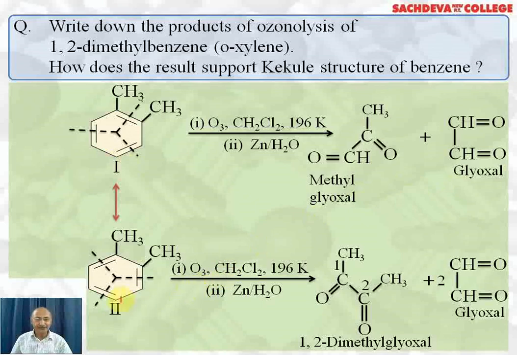If we take this structure of orthoxylene, then double bonds will break here. This results in the formation of CH3, C double bond O, C double bond O, CH3, that is 1,2-dimethyl glyoxal. And here you will get CHO, here you will get CHO, here you will get CHO, here you will get CHO. 2 moles of glyoxal and 1 mole of 1,2-dimethyl glyoxal.